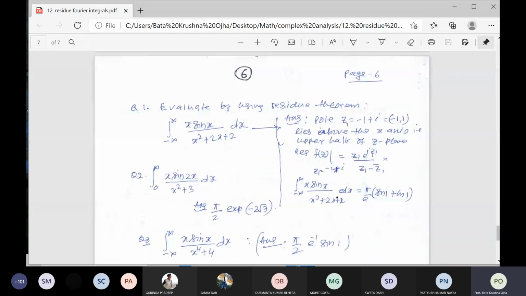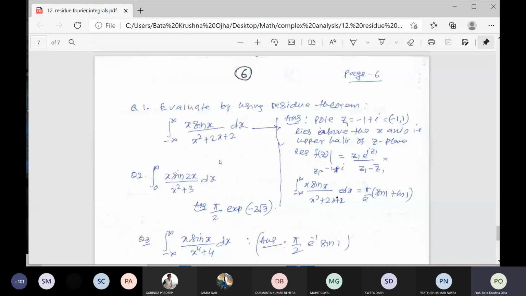Now, can you solve question number 1? Already I have solved question number 1, so please solve it. Here it is x sin x. So what do you do here? This integral is the imaginary part of the following.